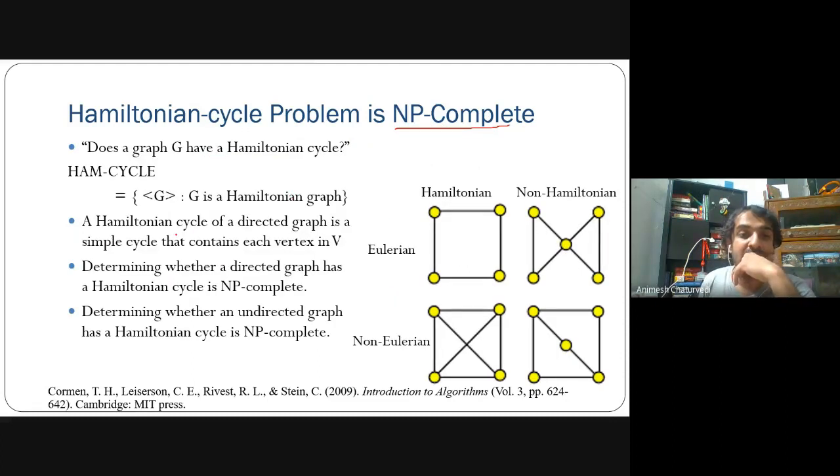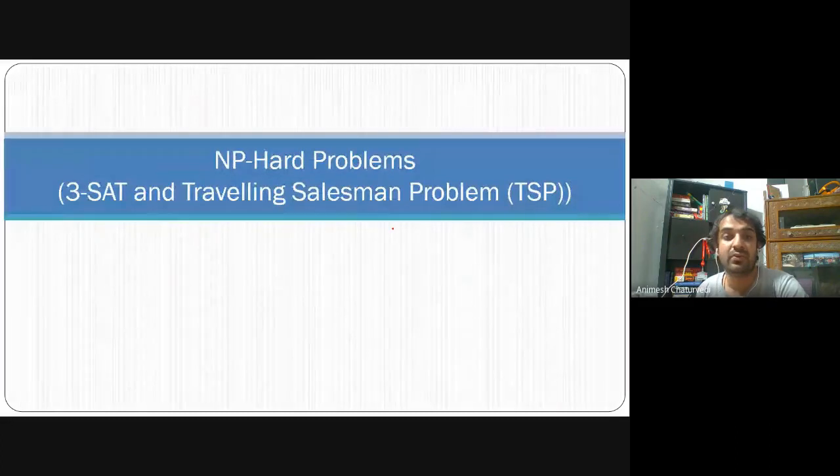You have the Hamiltonian cycle for the directed graph as well as for the undirected graph. Determining whether there is a Hamiltonian cycle in a directed graph or in an undirected graph, both are NP complete. So this is how the simple cycle and all these things could vary.